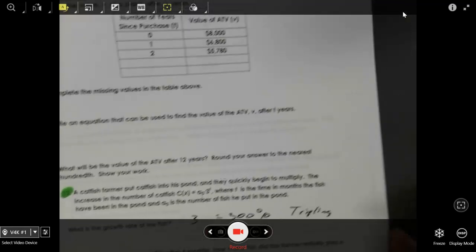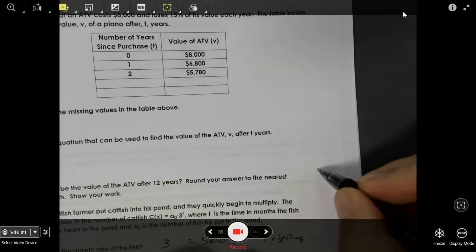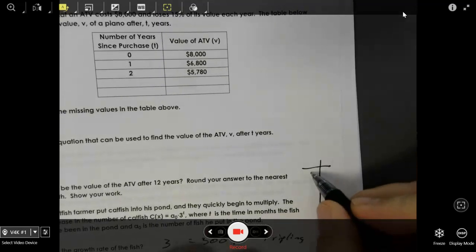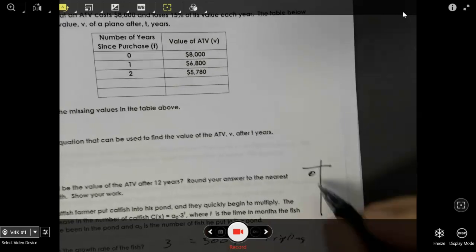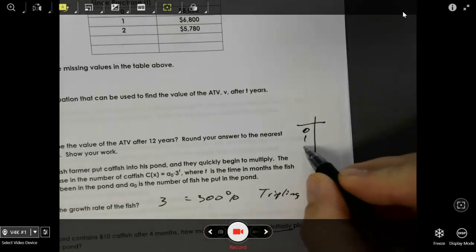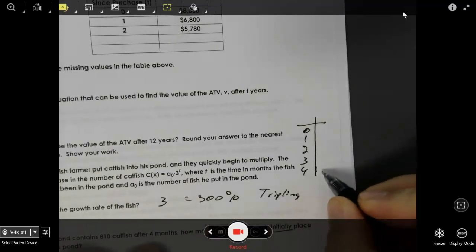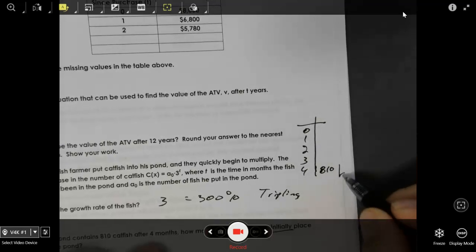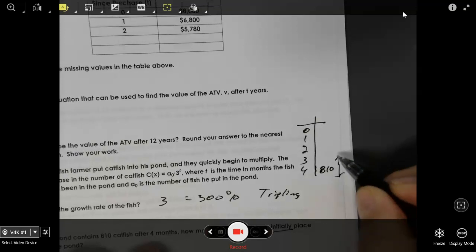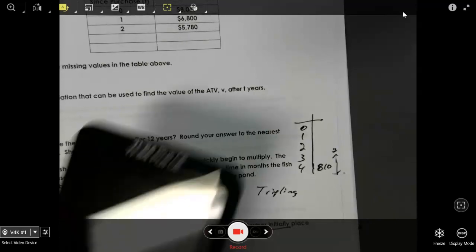Now, what I want to do on this is, I'll do it a couple ways. So probably the easiest way is just put it on a graph. So we got 0, which is the initial amount, which is what we're looking for. So initially placed we want to be 0. We got 1, 2, 3, and let's see, we got 4 months. So we got 4 months is 810. So we know this thing is multiplying, going this way, by 3. But if I'm going this way, I've got to divide by 3. So all I've got to do is come up here and just say 810 divided by 3.